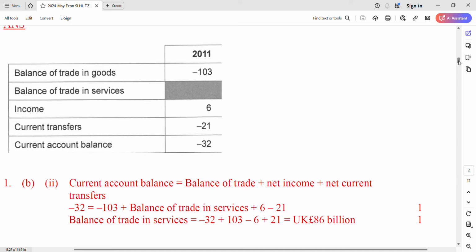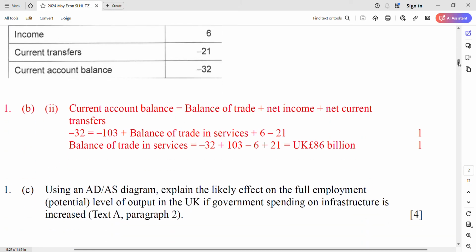Good job. Next one. Using an AD-AS diagram, explain the likely effects on full employment, the level of output or potential output, the long run aggregate supply. In the UK, if government spending on infrastructure is increased, it increases the quality and quantity of potential production. It is a supply-side policy, a positive, expansionary one. So I remember, the long run potential level of output will increase. But how do we use the AD-AS diagram to describe it?